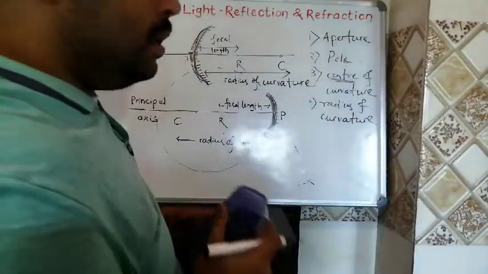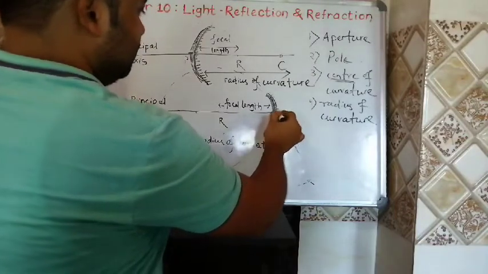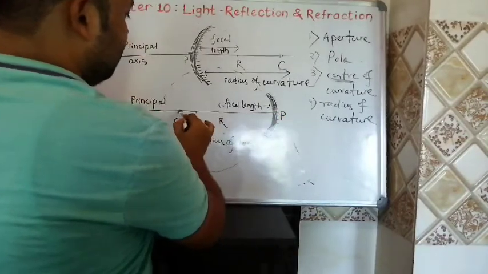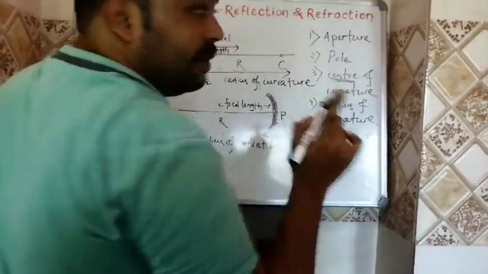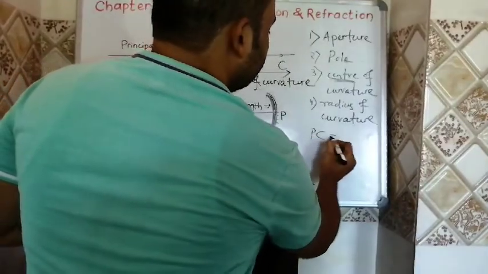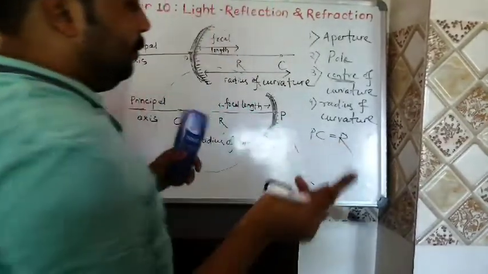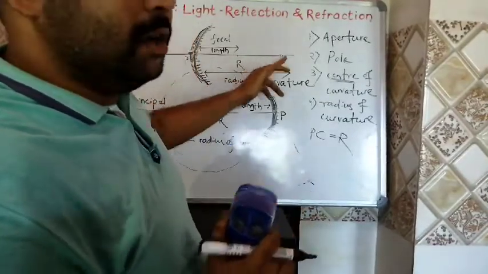Radius of curvature is nothing but the distance between the pole and the center of curvature. It is denoted by capital letter R. So PC is equal to R. If we are joining two points, which two points? Pole and center of curvature.